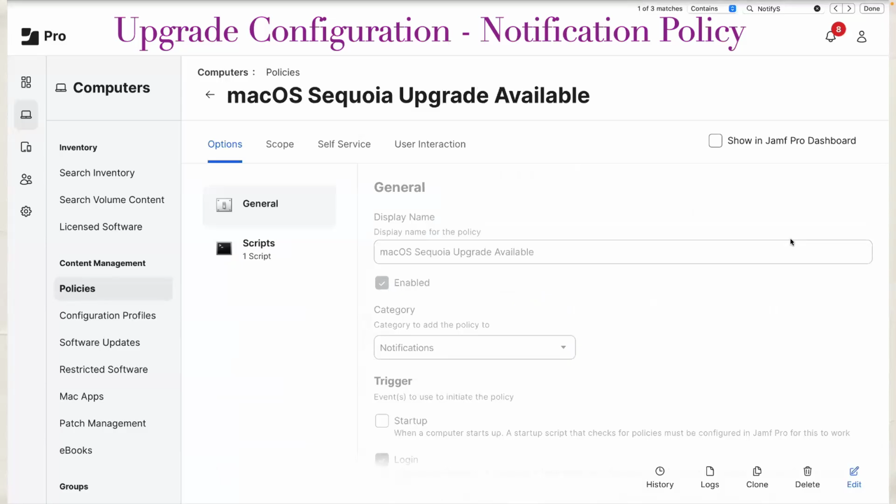So we have created the extension attribute. We have created a smart group based on the extension attribute. We have created the policy for the upgrade. We have created a policy for notifying the end user that macOS Sequoia is available for them. Now, as we have seen the entire process in break and fixes, where we have created extension attribute, smart group, upgrade policy, notification policy, let's do a quick review of the entire workflow. How will this work live in action, right?